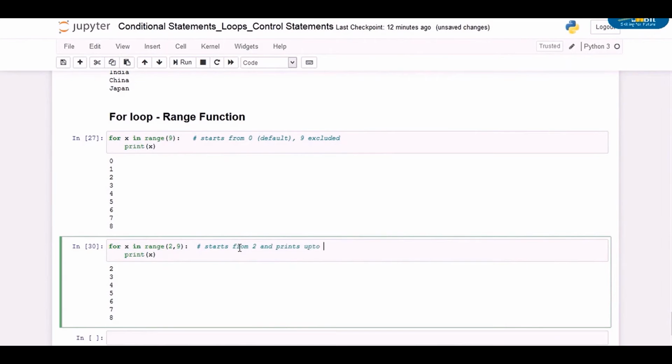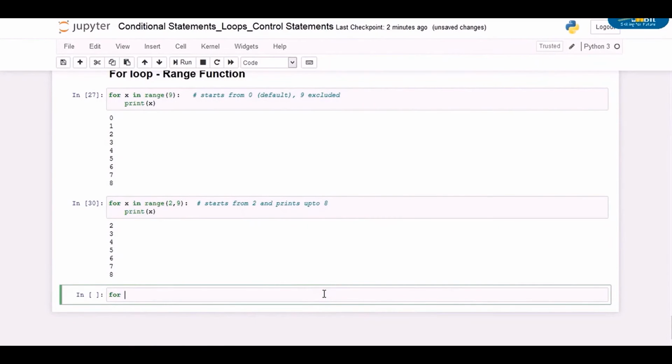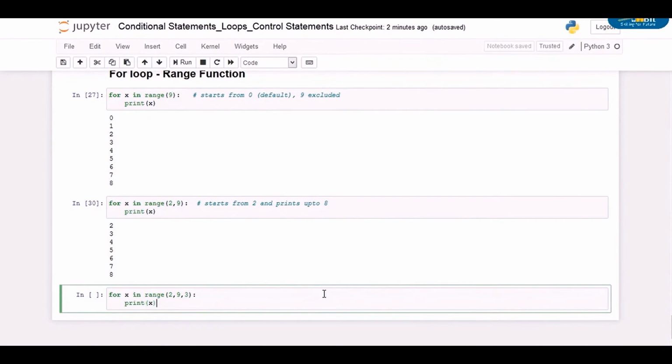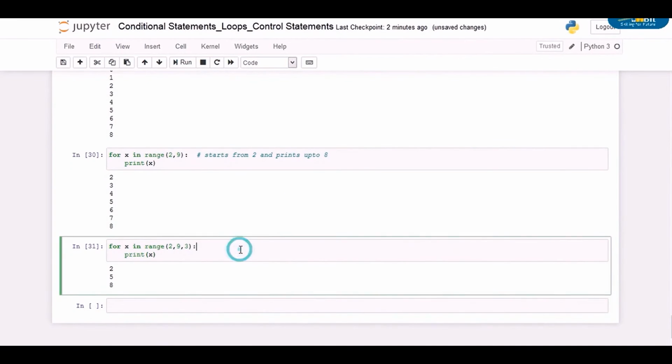Similarly, the range function defaults to incrementing the sequence by 1. However, it is also possible to specify the increment value by adding a third parameter. Like if we write range 2, 9, 3, it will return 2, 5, 8, excluding 9. As you can see, the increment of 3 is applied in each number printed in the sequence.